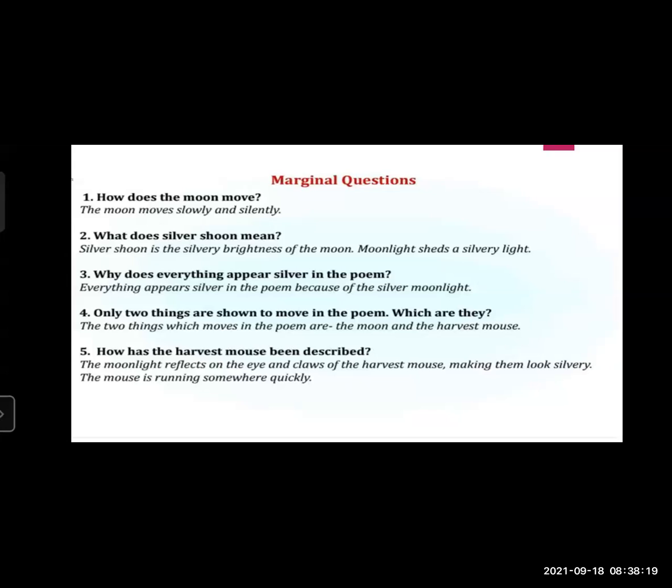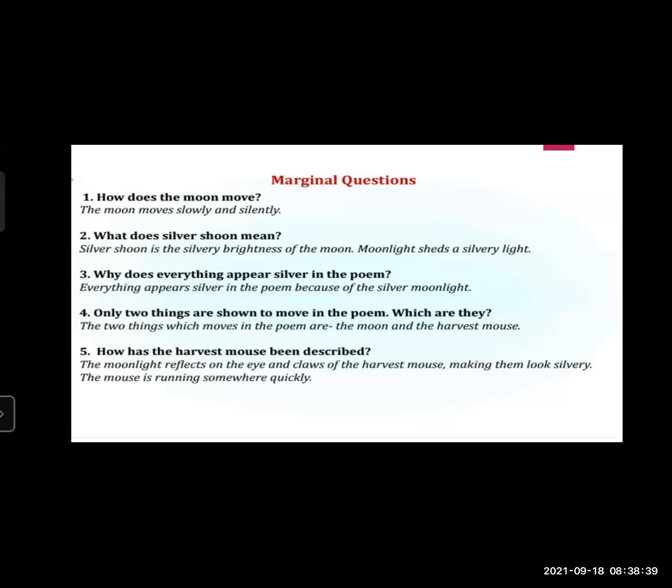The word scramping is showing us the movement of the harvest mouse. So that's why there are only two things which are moving in the poem. First one is the moon and second one is the harvest mouse. Otherwise, other things are stable in a proper place.